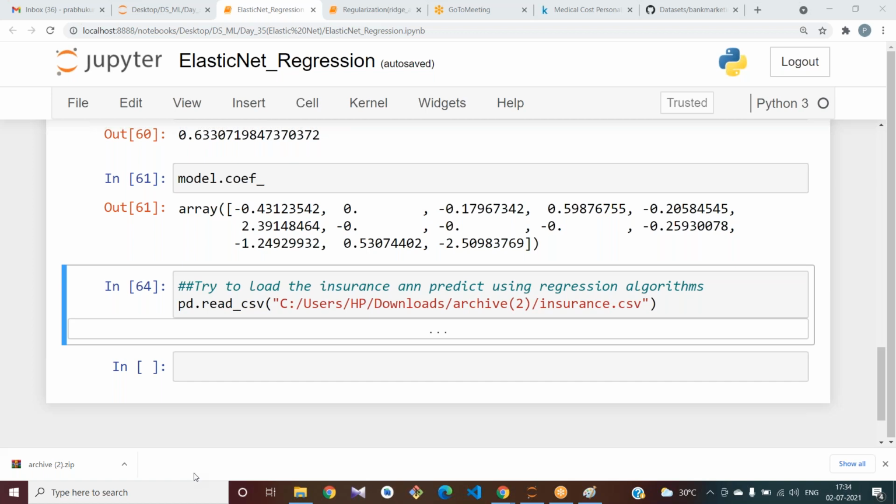See, there are no null values in this. There is no preprocessing step to be done. You can directly apply the algorithms by selecting X and Y here.